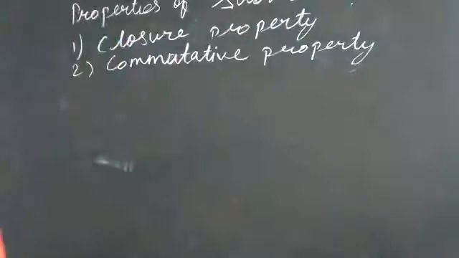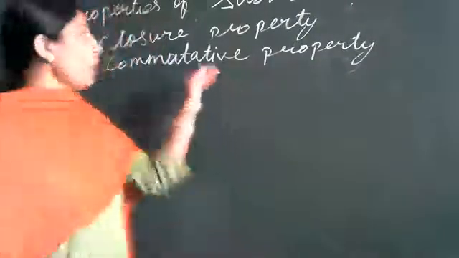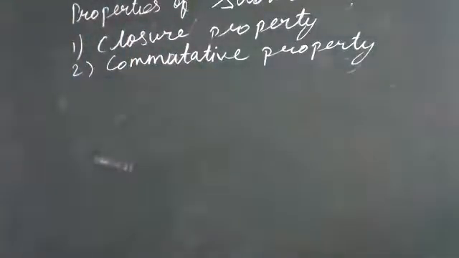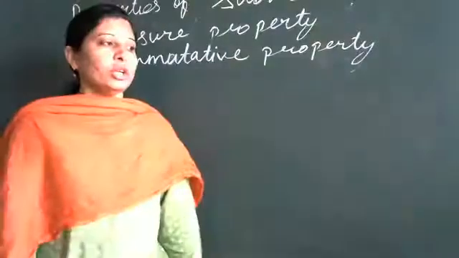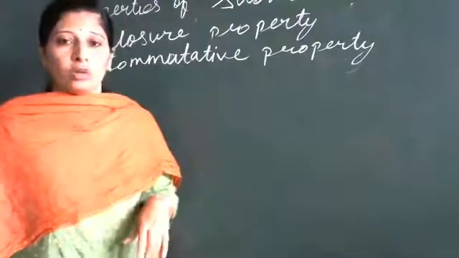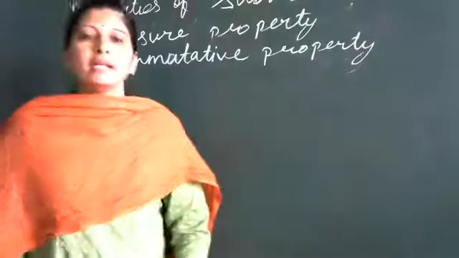For addition, subtraction, multiplication, division, you have the same property names. Now commutative property. We will see whether commutative property holds for subtraction also or not. Commutative property: if A and B are two whole numbers, then A minus B.